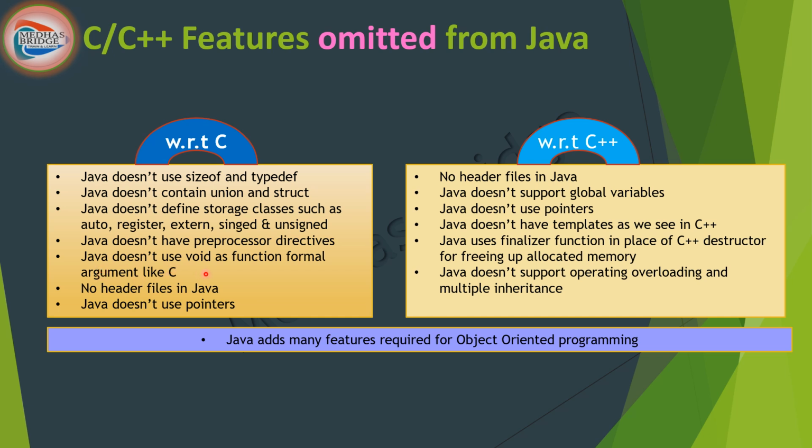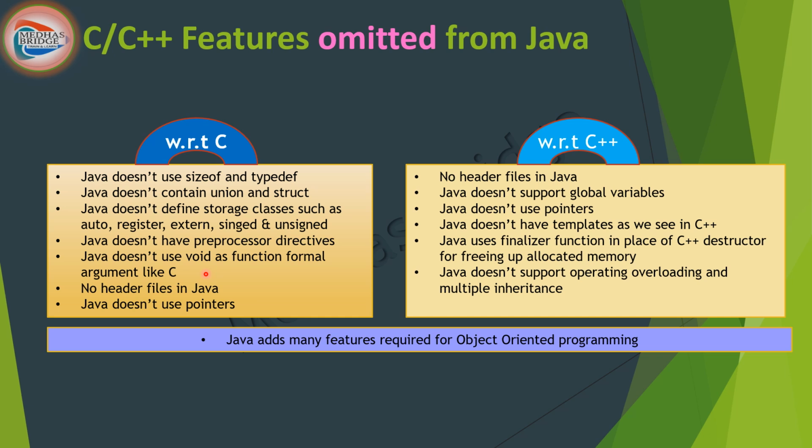And Java does not use void as a function formal argument, meaning when you are passing no argument. In C++ we use void as a parameter, but in Java that is not the default. If you don't have any parameter to be sent, then you leave it empty.